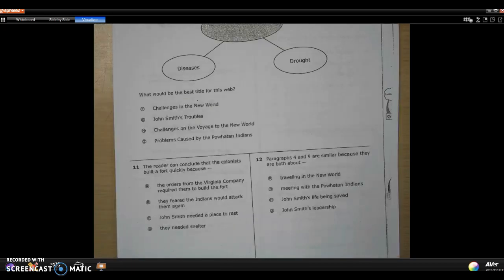11. The reader can conclude that the colonists built a fort quickly because A. The orders from the Virginia Company required them to build the fort. B. They feared the Indians would attack them again. C. John Smith needed a place to rest. Or D. They needed shelter. 12. Paragraph 4 and 9 are similar because they are both about F. Traveling in the New World. G. Meeting with the Powhatan Indians. H. John Smith's life being saved. Or J. John Smith's leadership.